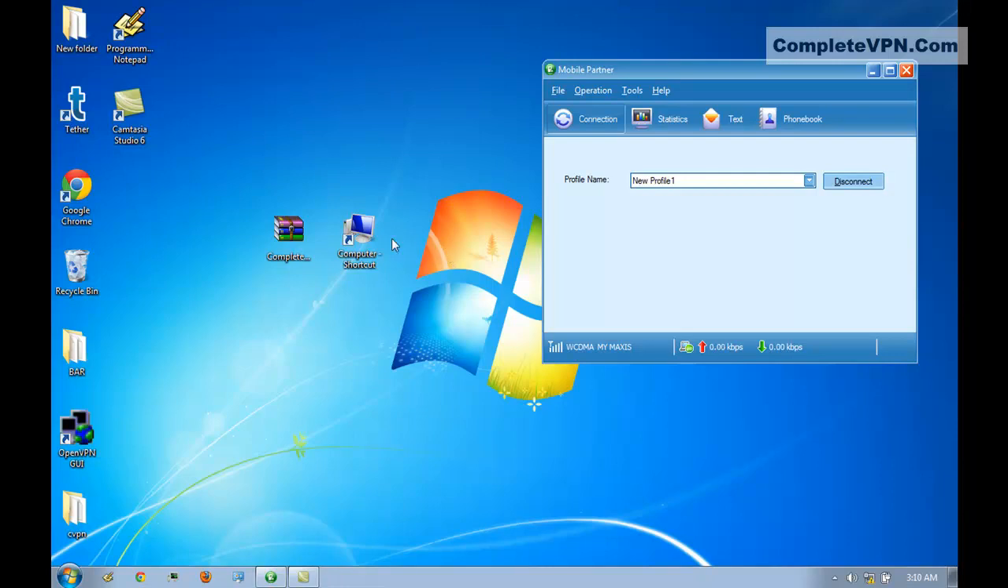Hi guys, today I'm going to show you how to set up the installation of CompleteVPN.